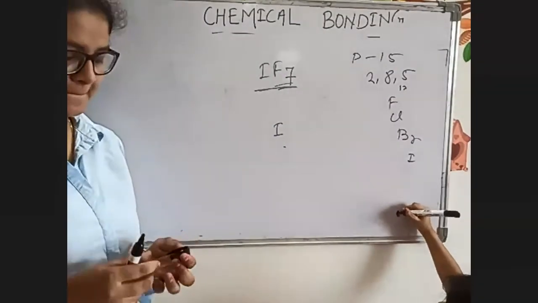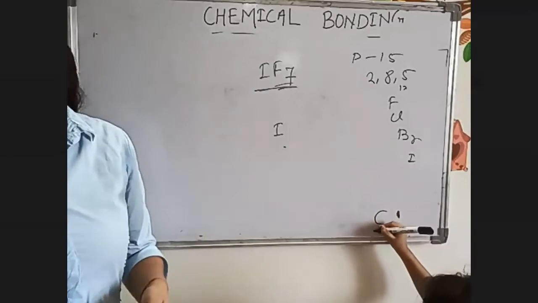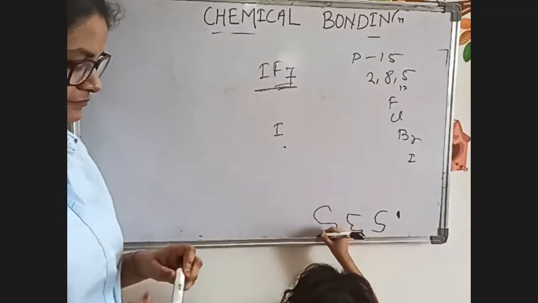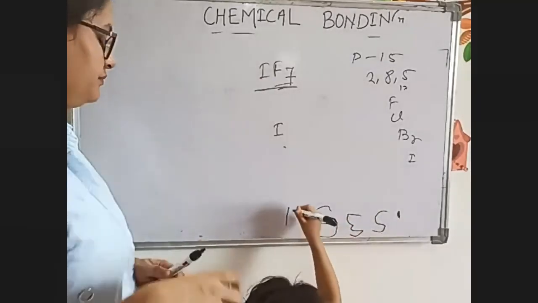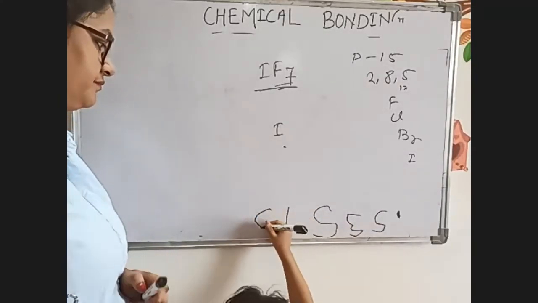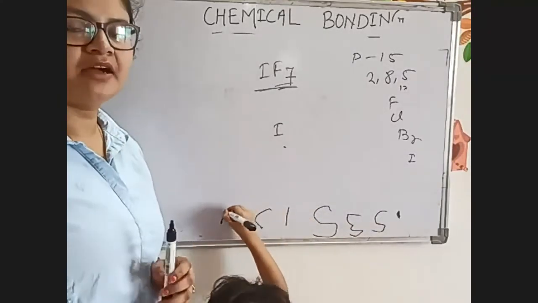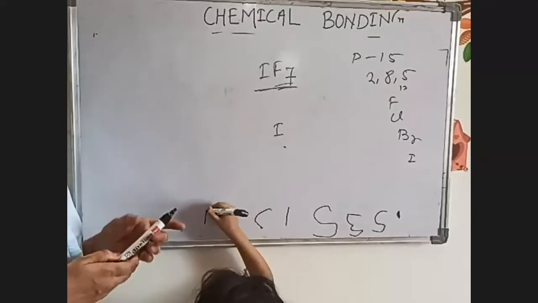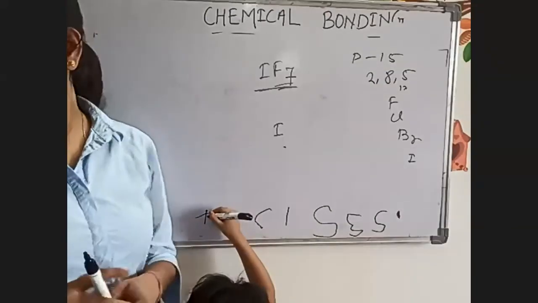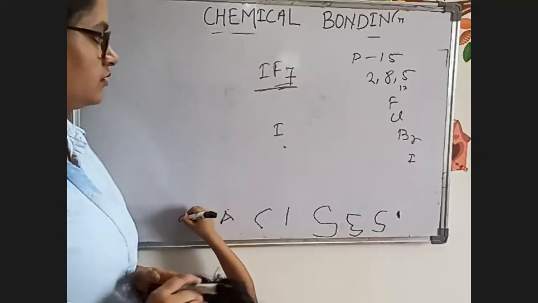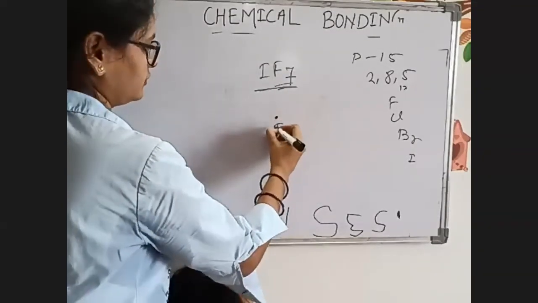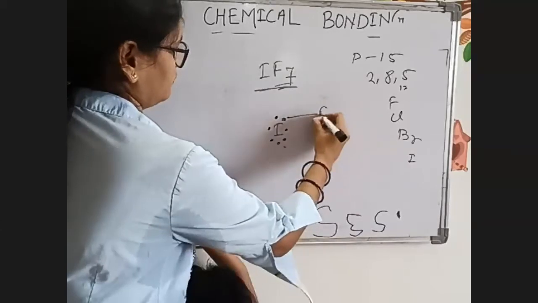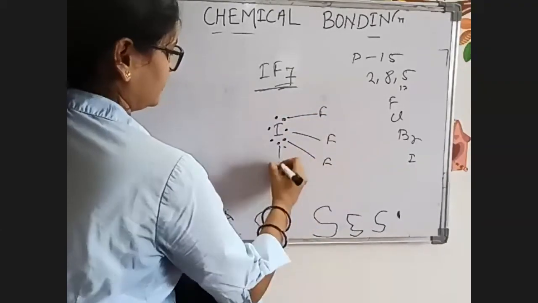Done? Done, everyone? Ma'am, 14. How many electrons are there? 14. 5, 6, and 7. 14, ma'am. Very good. Good.